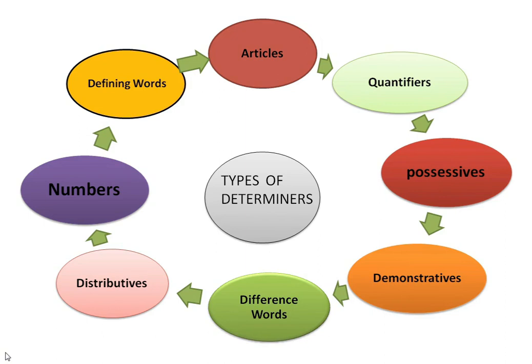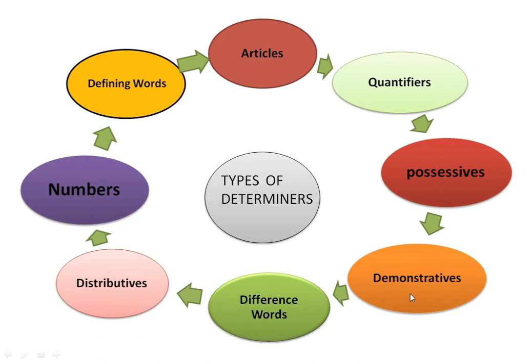Let me introduce some possessive words. What are the possessive pronouns? Possessive pronouns, acting as adjectives, indicate who an object belongs to. For example, mine, yours, his, hers, its, my, your, his, her, and its come under the possessive pronouns.